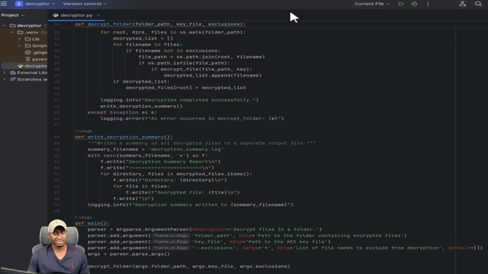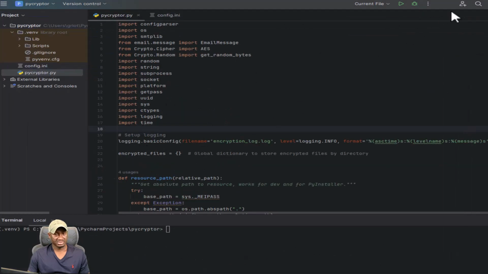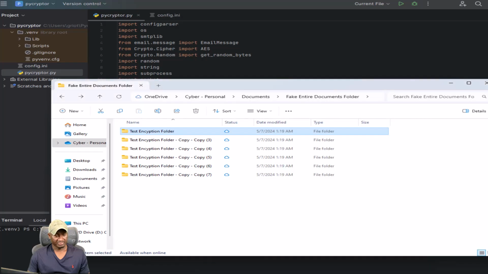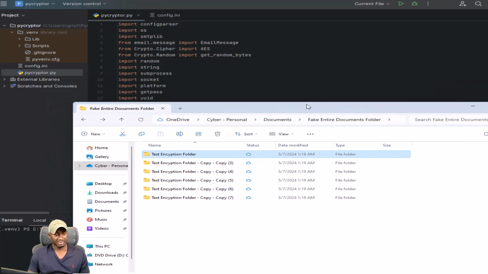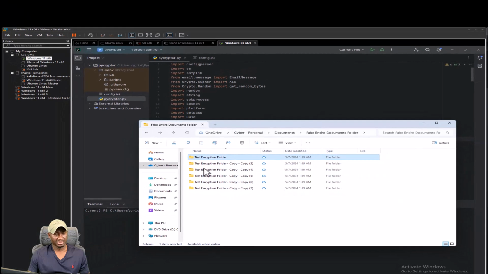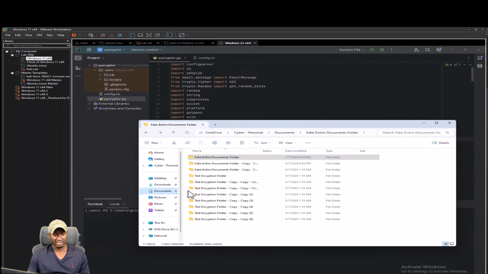Let's go back to our encryption. I'll minimize this. I'm going to open up a file explorer, and what I did here was create a bunch of test files and folders just to mimic what we will be doing. So this fake entire documents folder is basically mimicking what would naturally be your documents folder. Right now I'm just testing the script until we actually build it out into an exe and run it fully. We just want to make sure it's working, so I'm going to test this out, run through, make sure it's working, and then we'll take it from there.